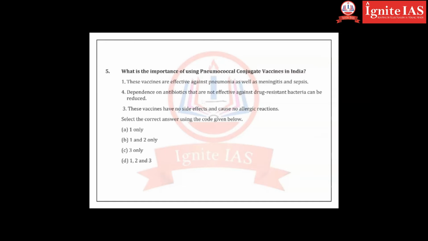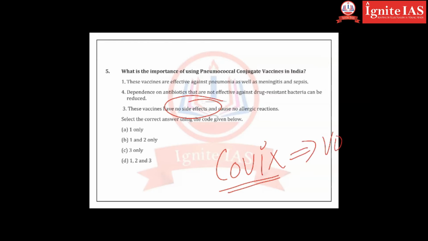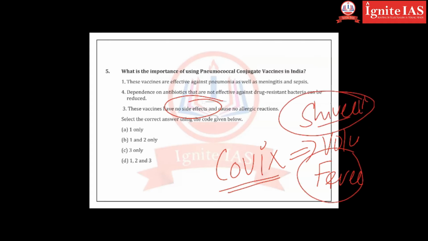Dependence on antibiotics that are not effective against drug resistant bacteria can be reduced. It is also correct. There is no side effects? You see, recently the corona vaccine, Covaxin, was given to a volunteer. He developed fever, shivering, and some kind of temperature anomalies.